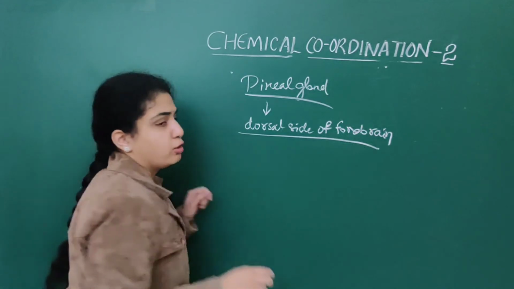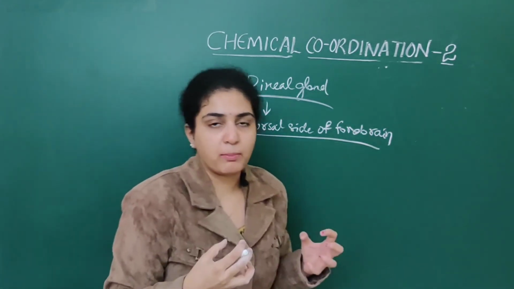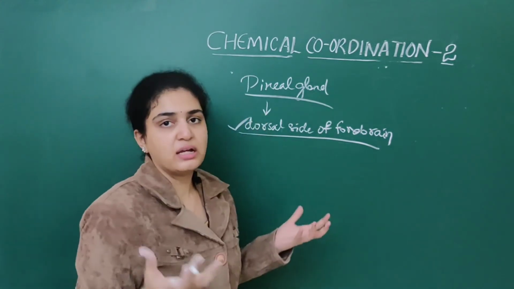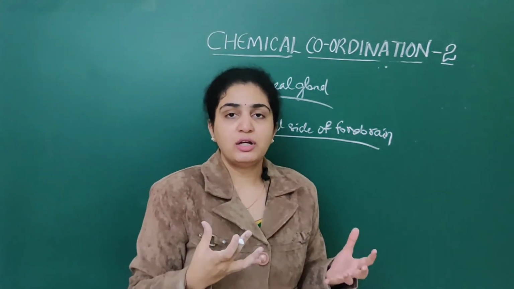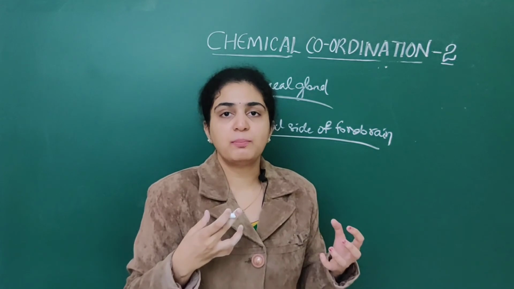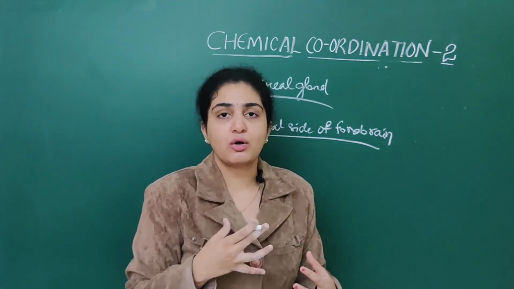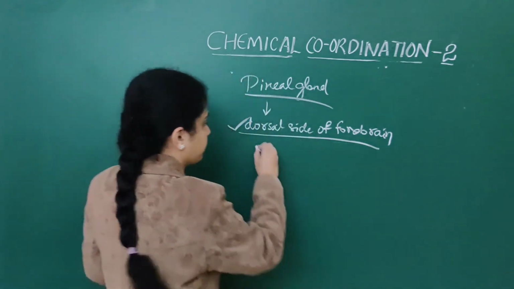It is present on the dorsal side of the forebrain. Means it is present only on the forebrain. What will it do? What is the main action of the pineal gland? The pineal gland helps in secretion of melatonin.